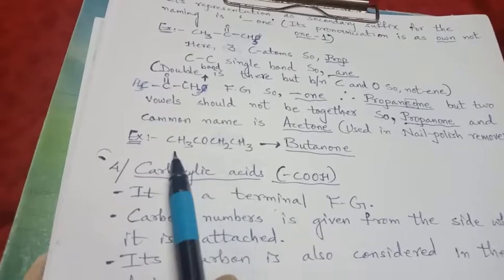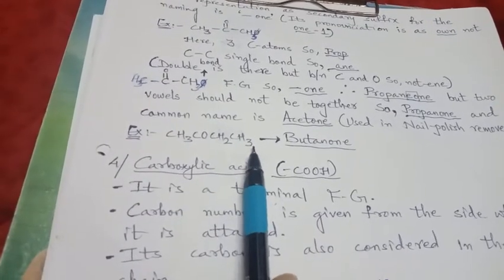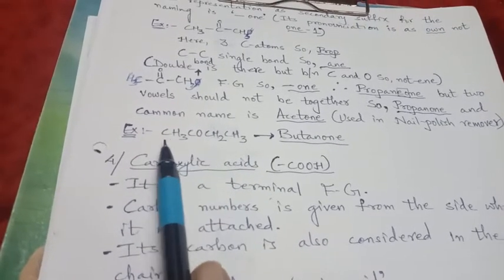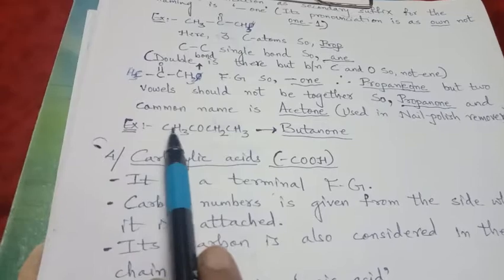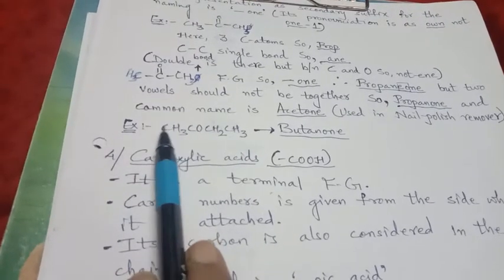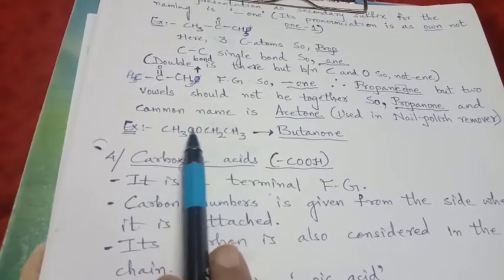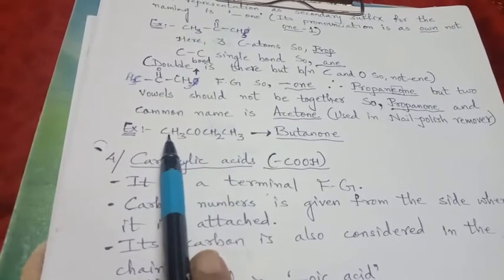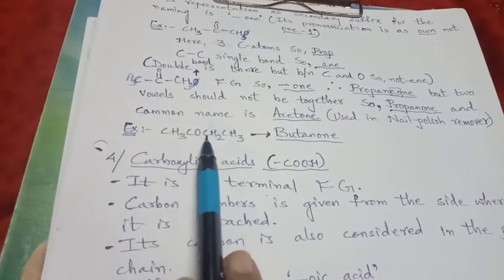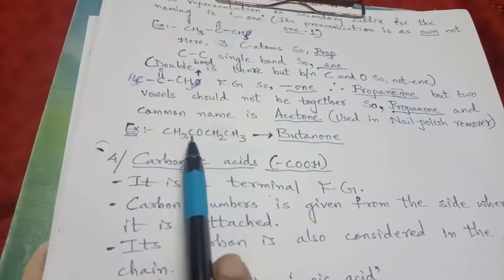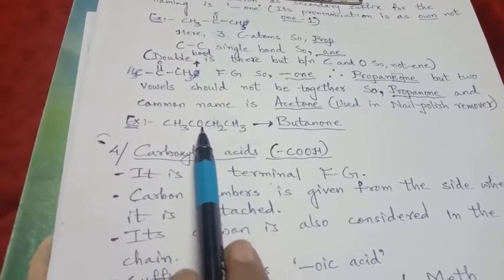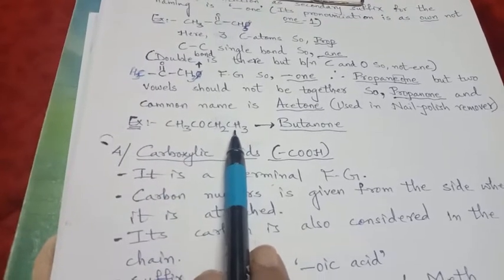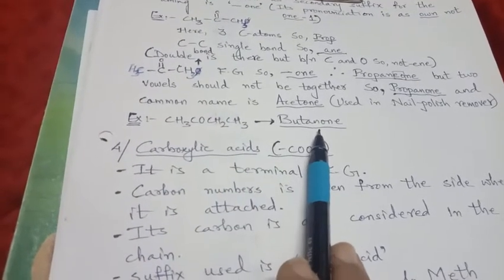One more example is CH3, CO, CH2, CH3. Here, if CO is written in this manner, it is again C double bond O, because the carbon has 1, 2, 3 hydrogens, so 1, 2, 3 and carbon. So the 4 valency of carbon is satisfied here. This carbon has one attachment here and one attachment to this carbon, and a double bond to O. So if it is written in this manner, then also we consider it a ketone group. 1, 2, 3, 4 carbons, so it is butanone.